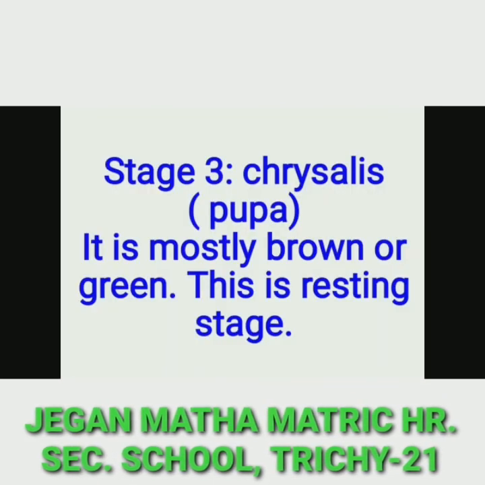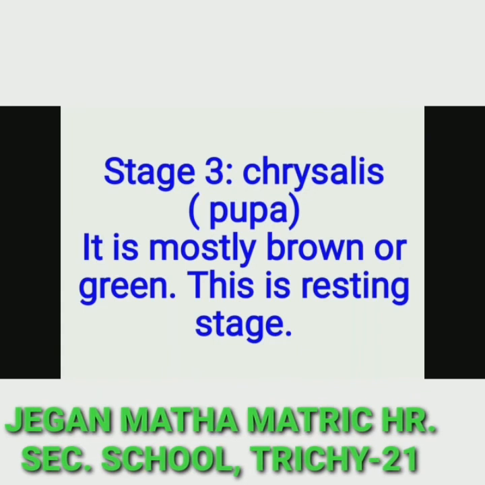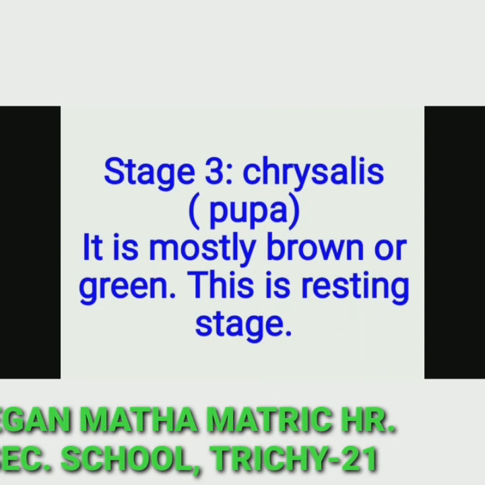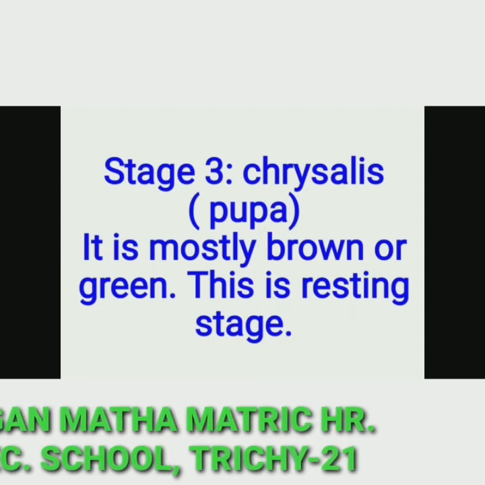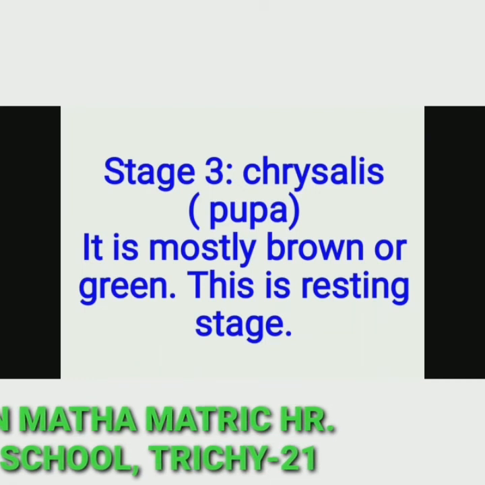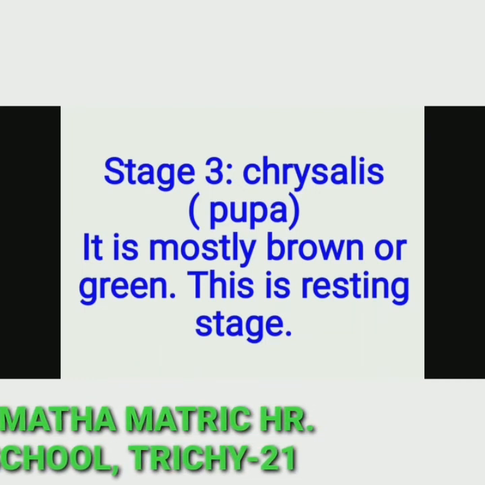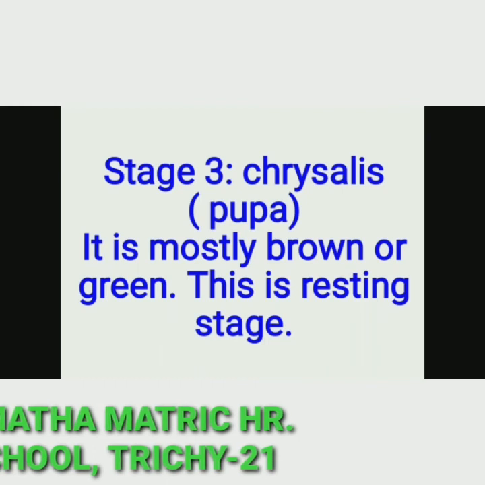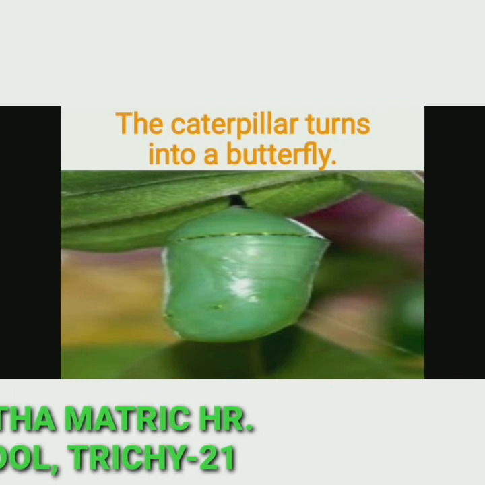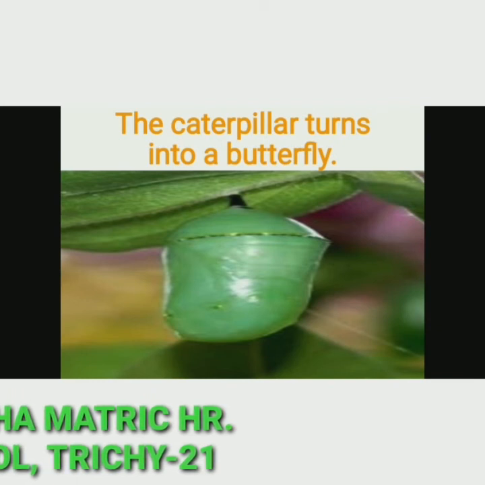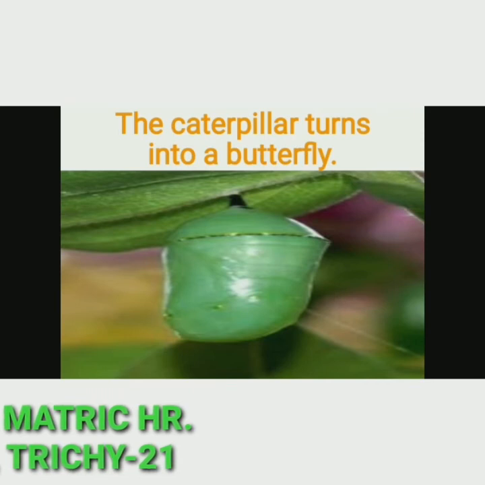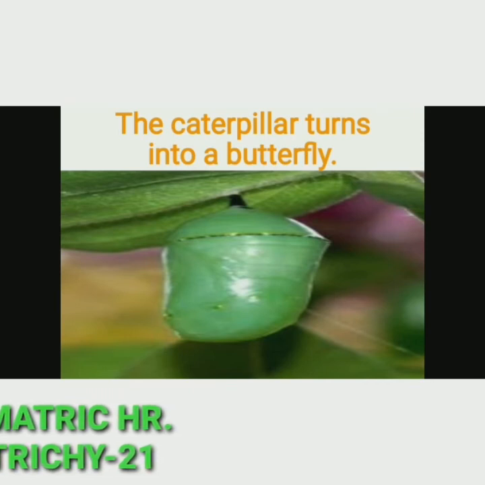The third stage is the chrysalis. Its other name is pupa. It is mostly brown or green. This is the resting stage as well as the changing stage. So the caterpillar turns into a butterfly. This is the pupa stage.